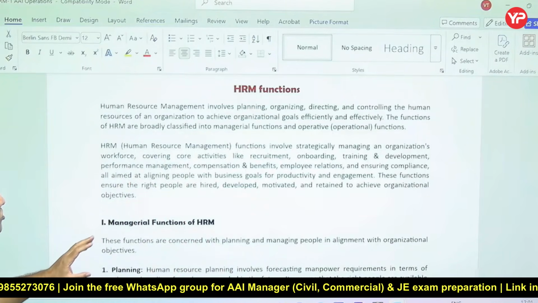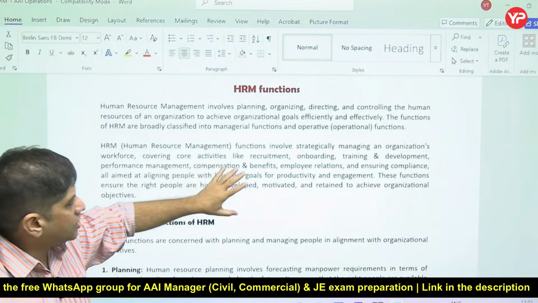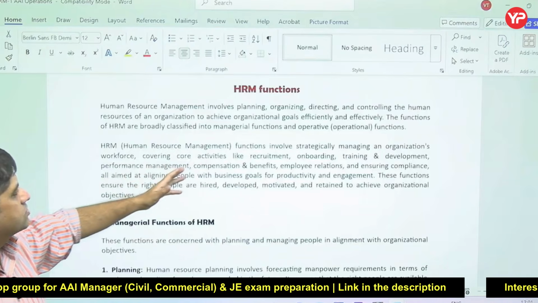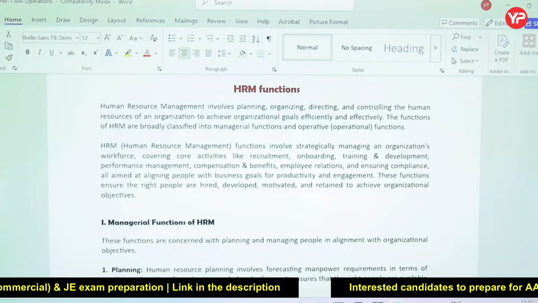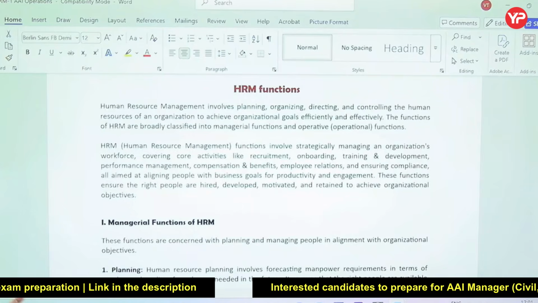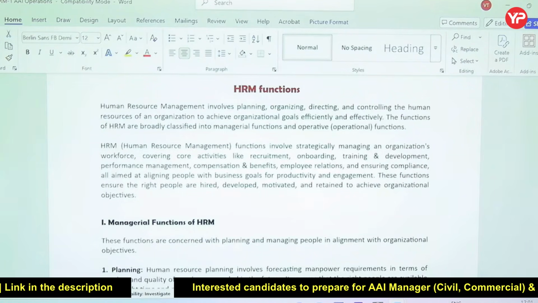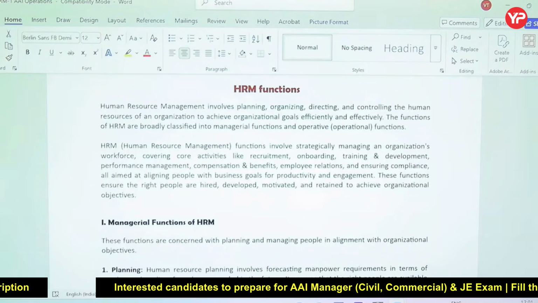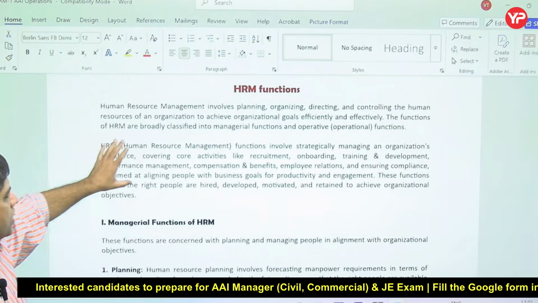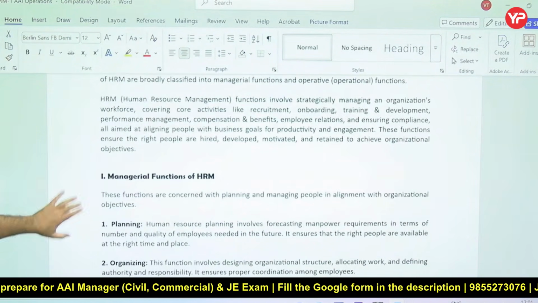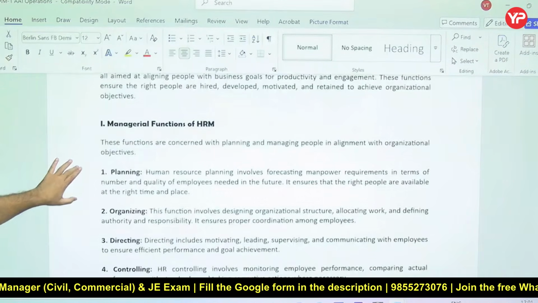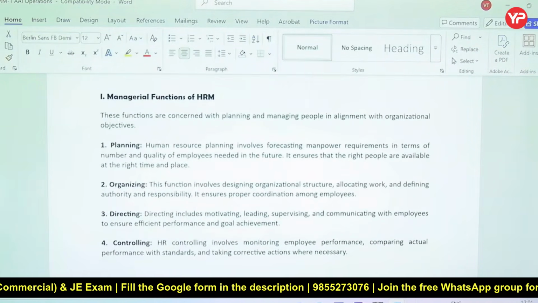When it comes to strategic management of the organization, it covers the overall activities of handling the workforce: recruitment, onboarding, training, development, performance management, compensation, and employee relations. These functions make sure the right people are hired at the right time and in the right way.